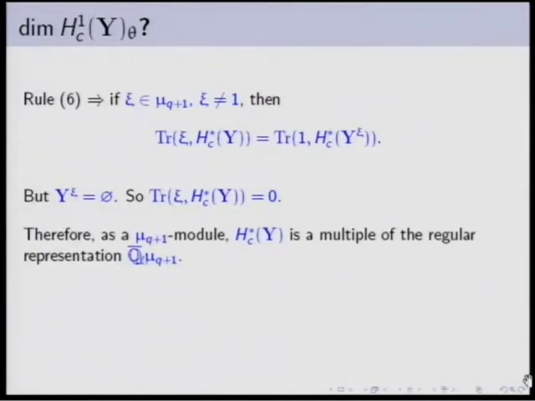So as a mu q plus 1 module, this is a virtual multiple of the regular representation. And this tells you in particular that the theta isotypic component will have the same dimension as the one isotypic component. But we have computed the one isotypic component, and it has dimension q minus 1. R'1 was minus the identity plus the Steinberg, as it is written here. Well, so good, it is non-zero.